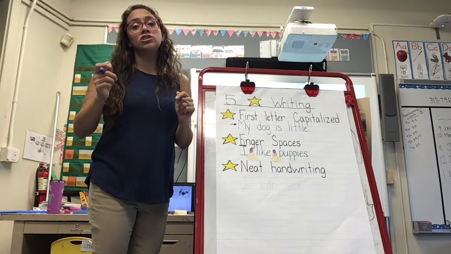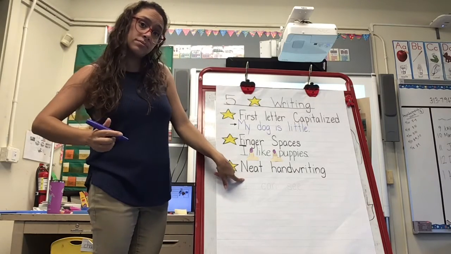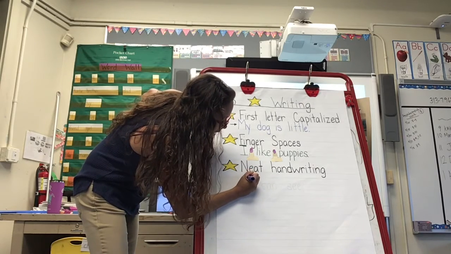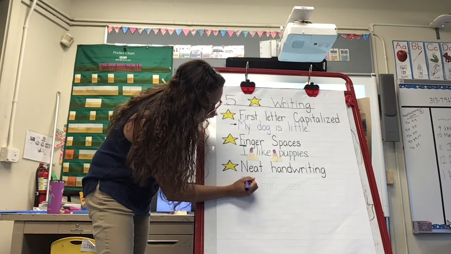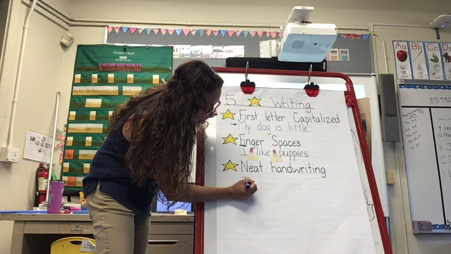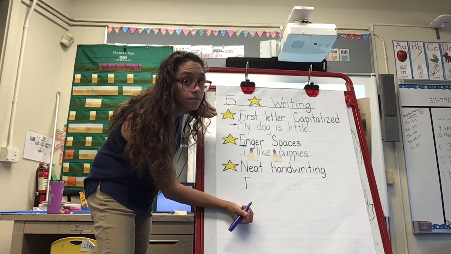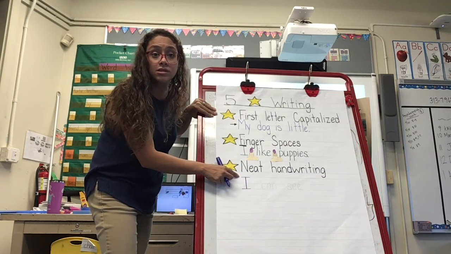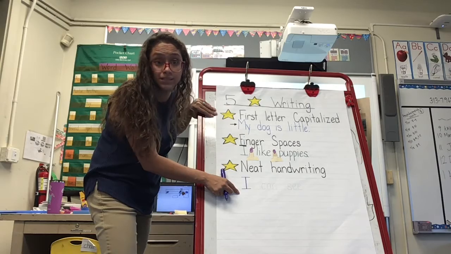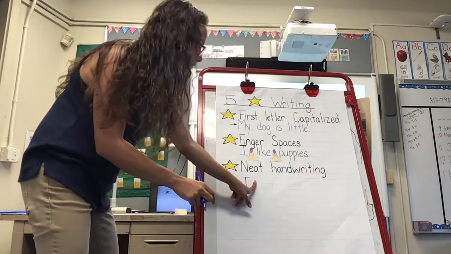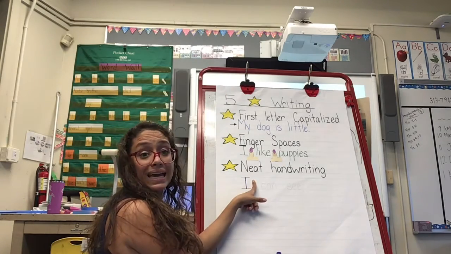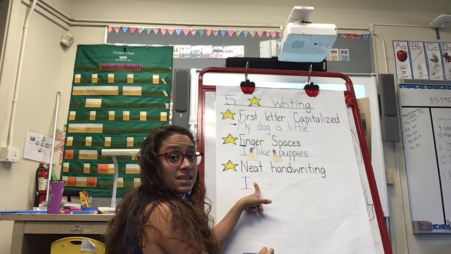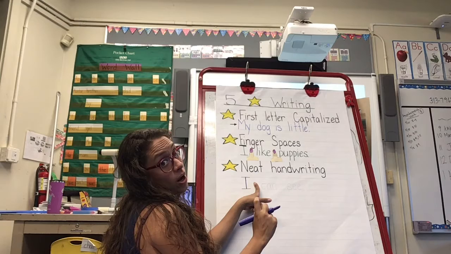So I need to make sure it touches the top. So I'm going to the top line, making my line. My middle line goes all the way to the bottom. So it starts at the top, goes all the way to the bottom. I do my finger space, and then I write the word can. I need to make sure my C touches the middle line and the bottom line.